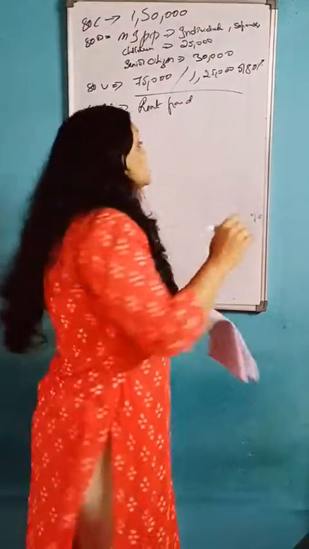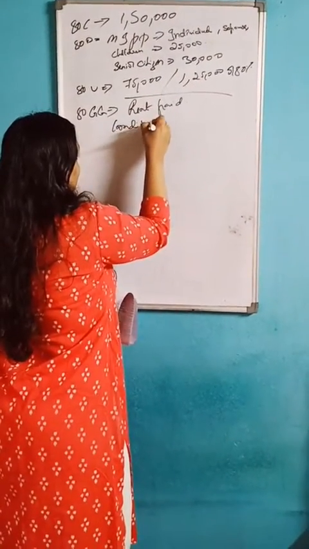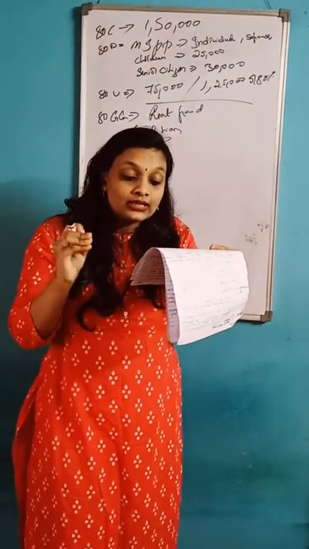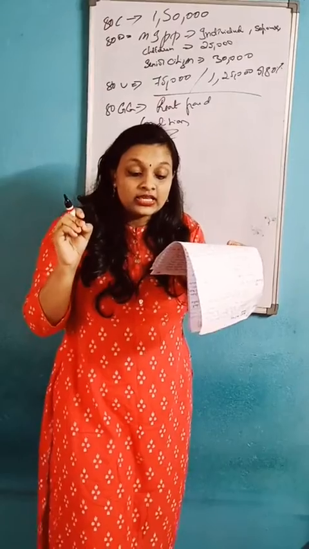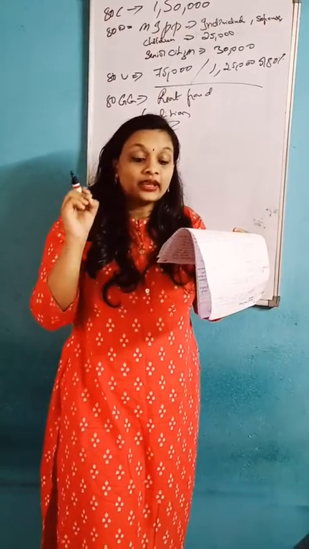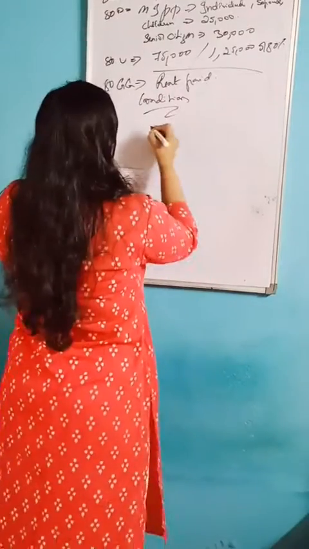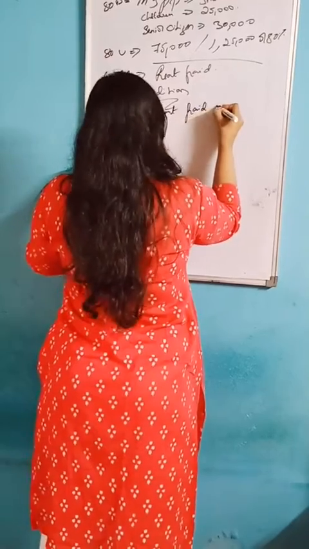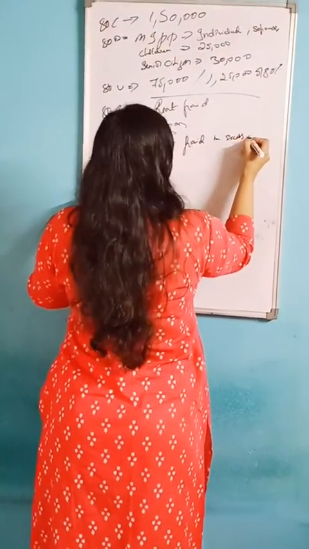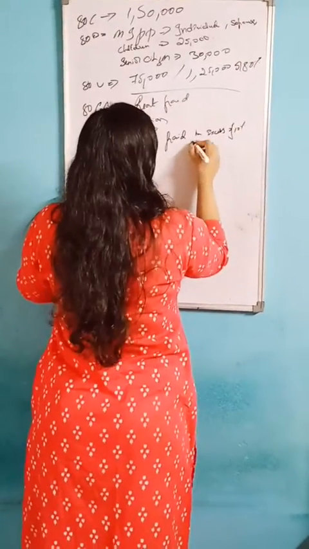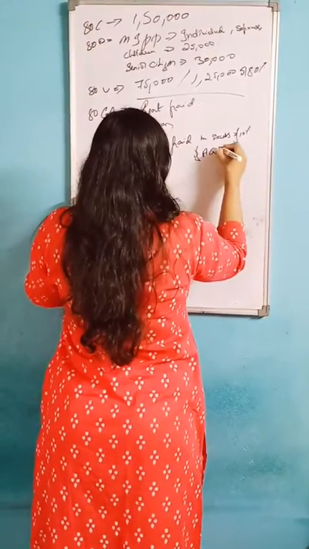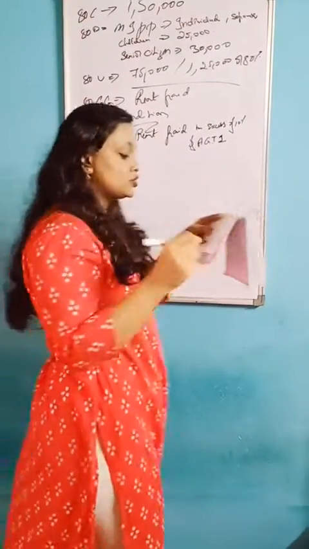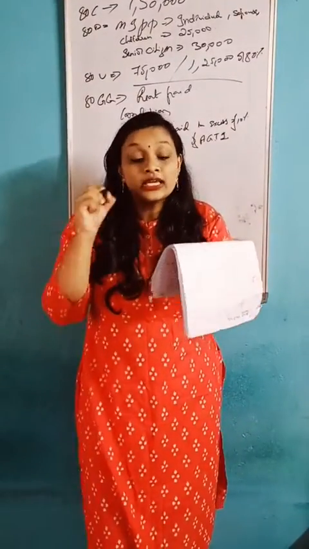What are the conditions? Deduction allowed is the least of the following. The first condition is rent paid in excess of 10% of AGTI, that is aggregate gross total income. The second condition is 25% of AGTI.